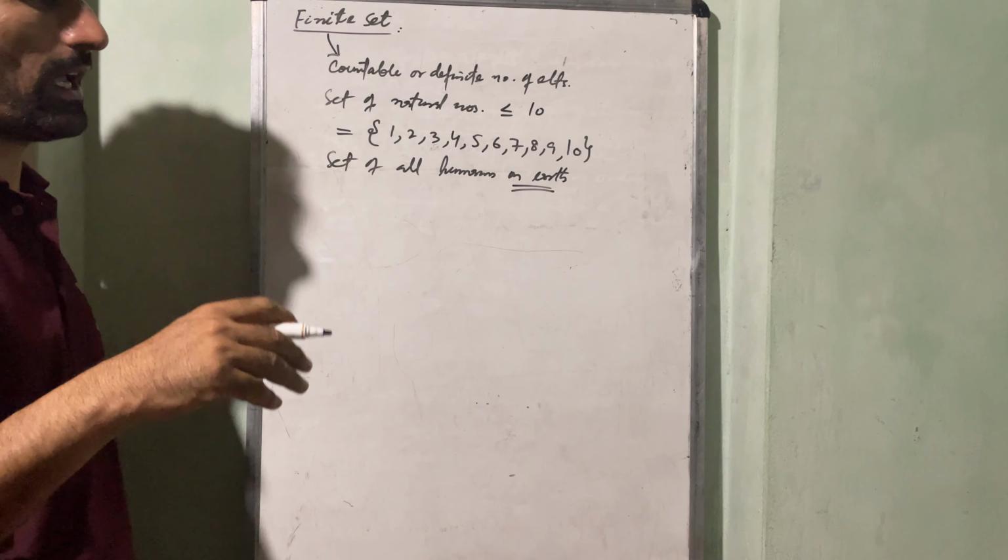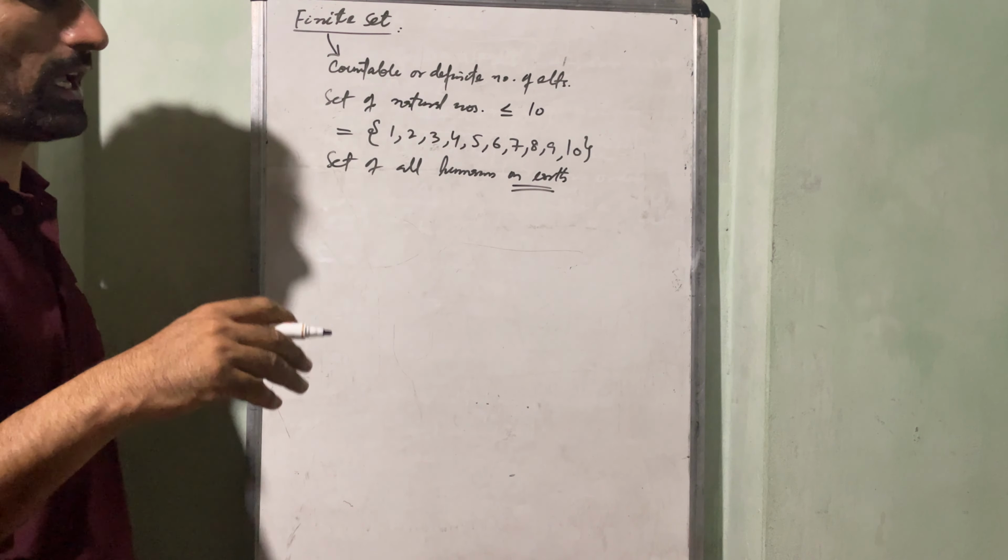इसके बाद आपको इनफिनाइट सेट पढ़ना है. इनफिनाइट सेट क्या होता है? Infinite set, since a finite set means which contains a finite number of elements, and an infinite set means which contains an infinite number of elements. That means which is not finite. तो finite जो set नहीं होगा उसको क्या बोलते हैं? Infinite. जो set finite नहीं होगा उसको बोलते हैं infinite. So what does it mean?